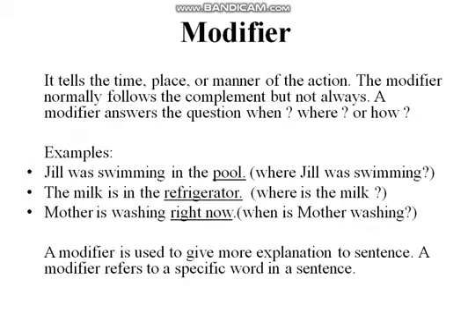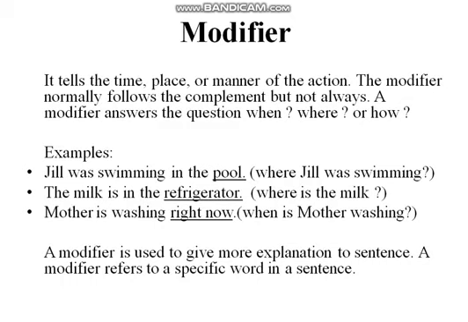Then we have the modifier. It tells the time, place or manner of the action. The modifier normally follows the complement, like we write it or say it after the complement, but not always. It's not necessary that it would always be written after the complement. A modifier answers the question when, where or how: when an action happens, where, or how an action happens.